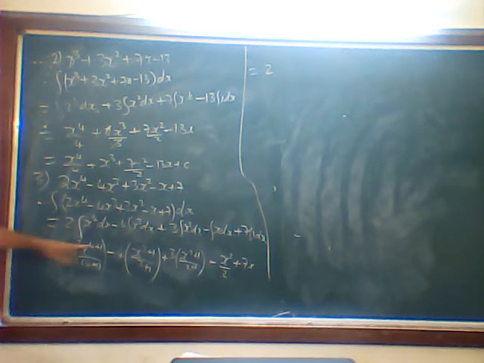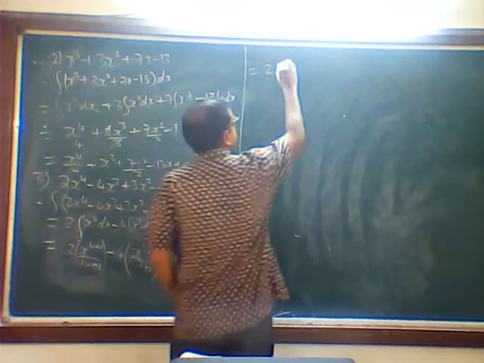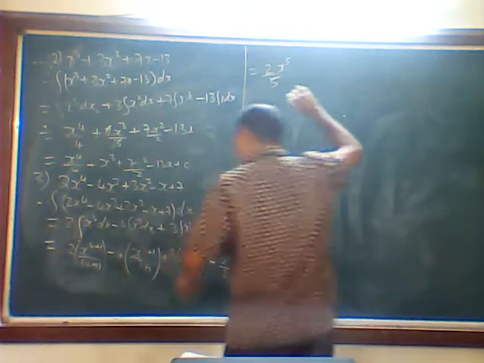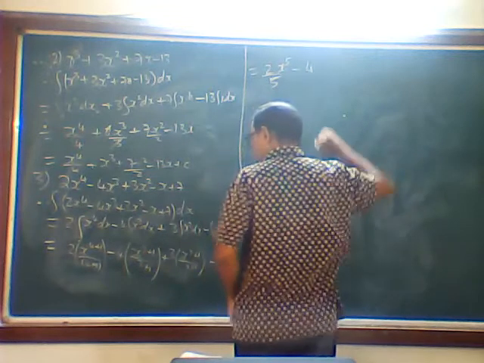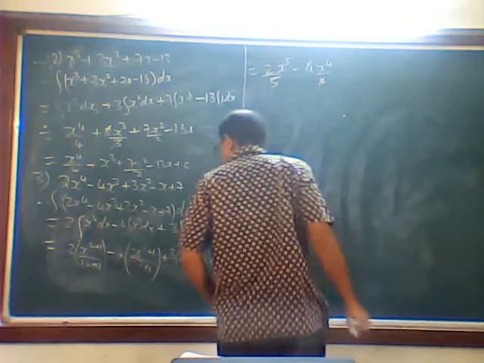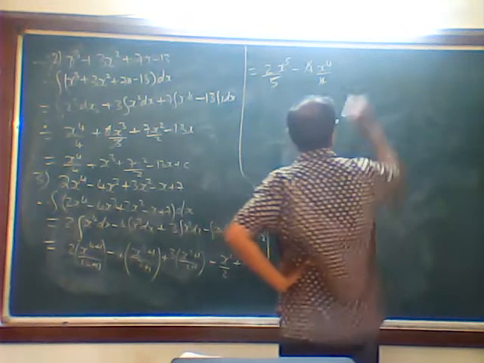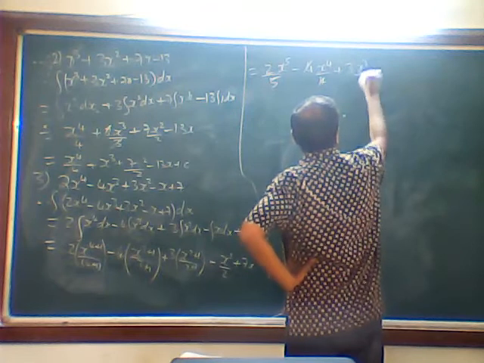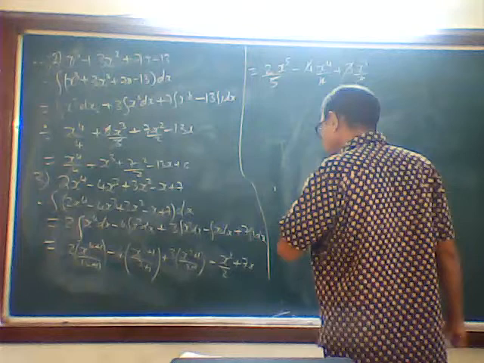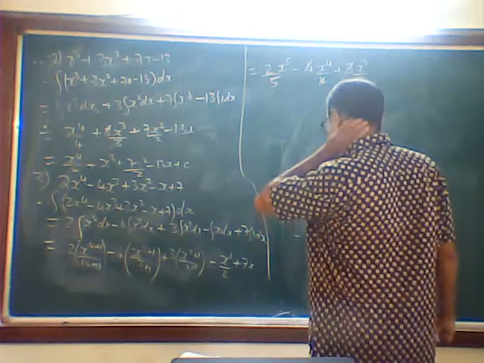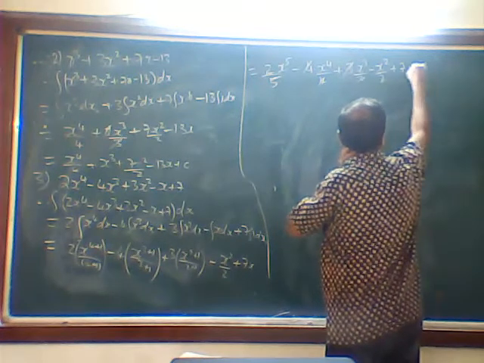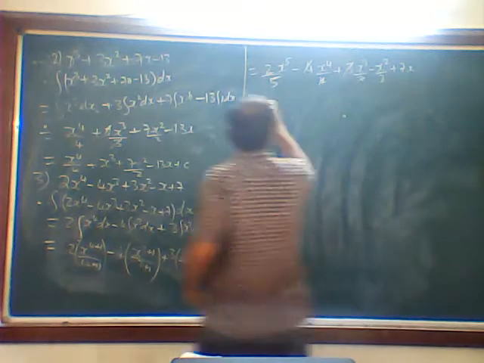Now 4 plus 1 is 5, divided by 5: 2x raised to 5 divided by 5. Then minus 4, 3 plus 1 is 4, upon 4, the 4 cancels. Next is plus 3x square. Then next is minus x square by 2 plus 7. Now I will rewrite it.